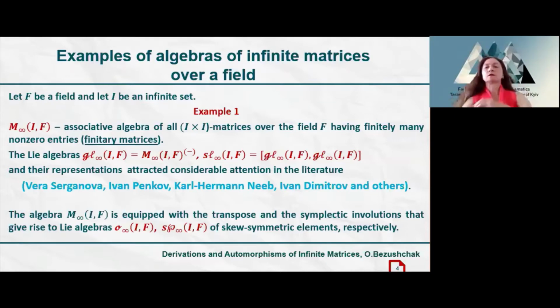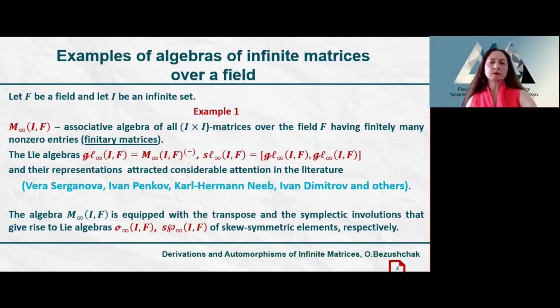The algebra of finitary matrices gives rise to the general linear Lie algebra gl sub infinity, and the special linear Lie algebra sl sub infinity is the commutator algebra of gl sub infinity.